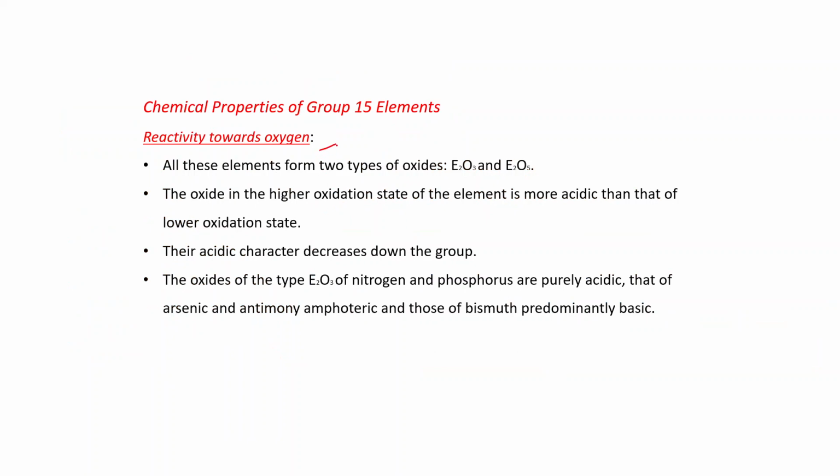Reactivity towards oxygen. All these elements form two types of oxides, E2O3 and E2O5. The oxide in the higher oxidation state of the element is more acidic than that in the lower oxidation state. Important point: in the higher oxidation state, that is more acidic. How can you compare? Higher oxidation state means more positive charge. More positive charge means it can easily accept the proton.